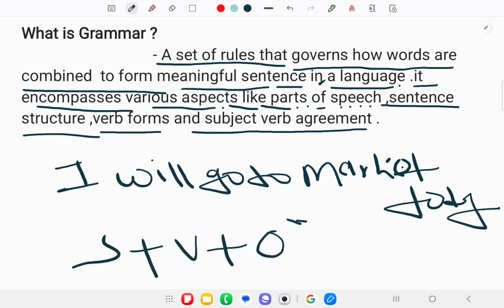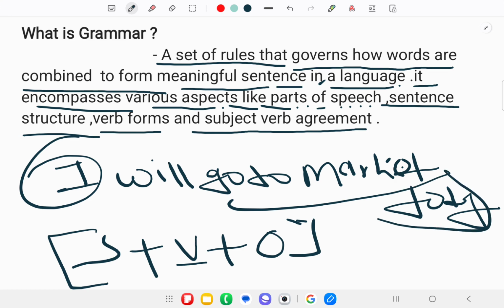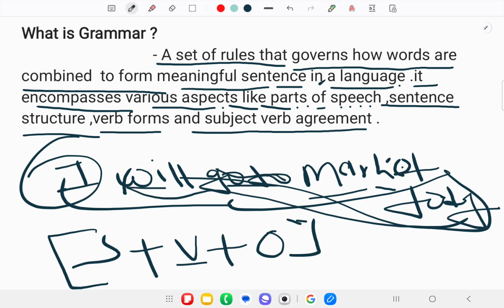This is the rule by which all the sentences of the grammar are fixed. You are not going to say, I go to market today will. You also cannot say, I market today go to will, or will go to, something like that.